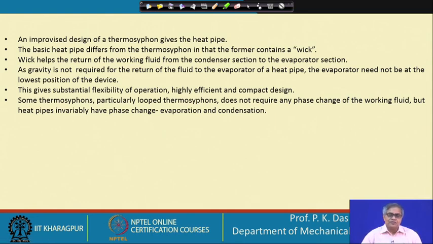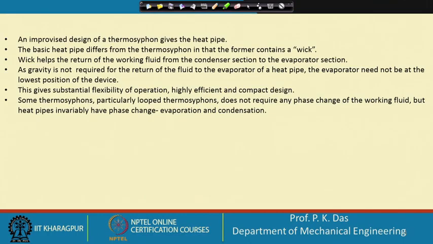Theoretically, we can have a loop type thermosiphon without any phase change, which can be used in, let us say, a solar collector with a storage tank, which can also work on the basis of thermosiphon, but there phase change is not essential. Whenever we see the design of heat pipe, in most cases phase change is there. So, this is another small difference between thermosiphon and heat pipe. Now, let us see closely how these two things work.